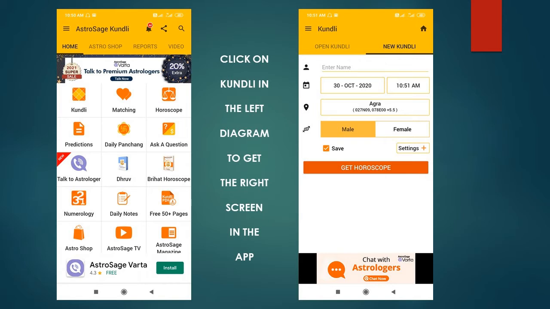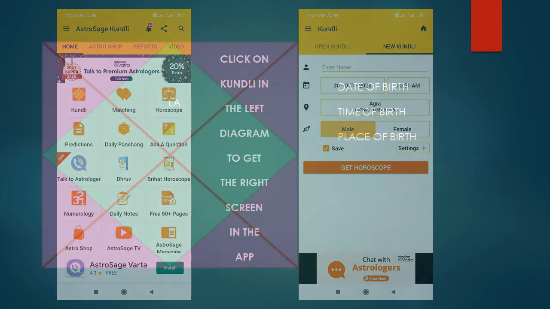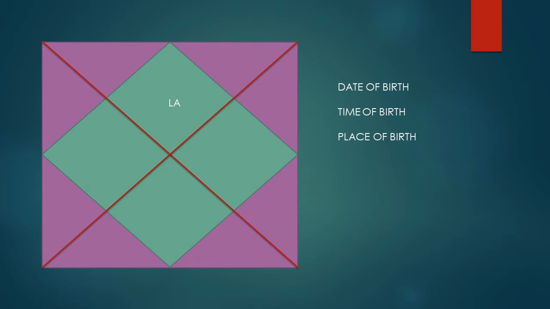It is called the D1 chart. D stands for divisional chart. The D1 chart is the Lagna chart or birth chart. Now you can find LA in the top box. You can see a square with 12 boxes. In the top middle, that is called the first box or first house. There you can find LA written inside it, and there will be a number in that.